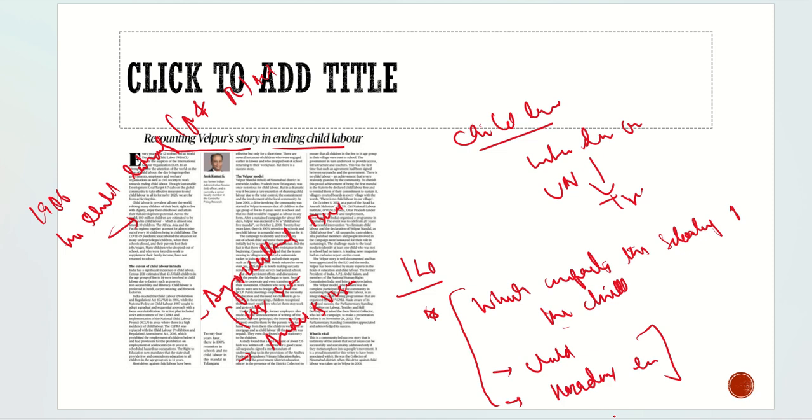That was in 1986, but when the right to education became a fundamental right and was introduced in Article 21A, what became important was that once the child is in the age group of 6 to 14, he can work in agriculture, he can work in the audiovisual industry, but his schooling should not be taken away from him. His fundamental right to study, to go to school, should not be taken away from him.